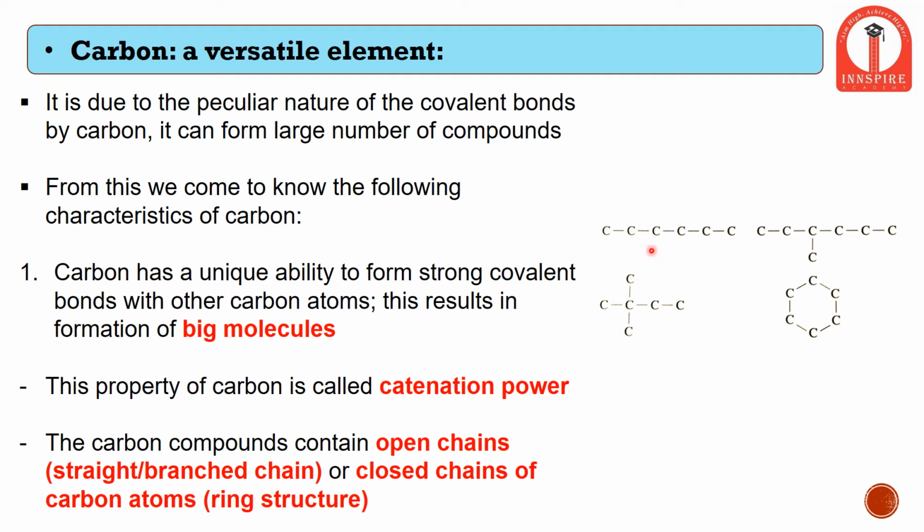As we can see here, this is an open chain, as a linear or straight carbon chain can be seen. This open chain can also be present in a branched form, wherein another carbon chain starts linking here. So these are nothing but open chain structures. But similarly, carbon can also be present as a closed chain, that is in a ring format. Carbon links with each other in such a way that it forms a closed ring structure. This is called a closed chain of carbon atoms or a ring structure. We will be studying these two structures one by one.